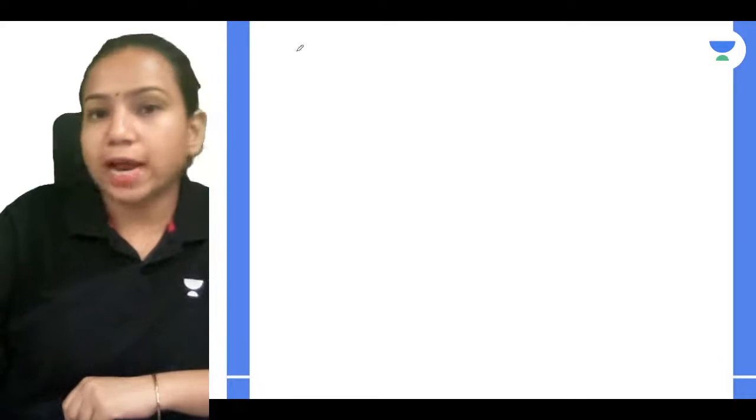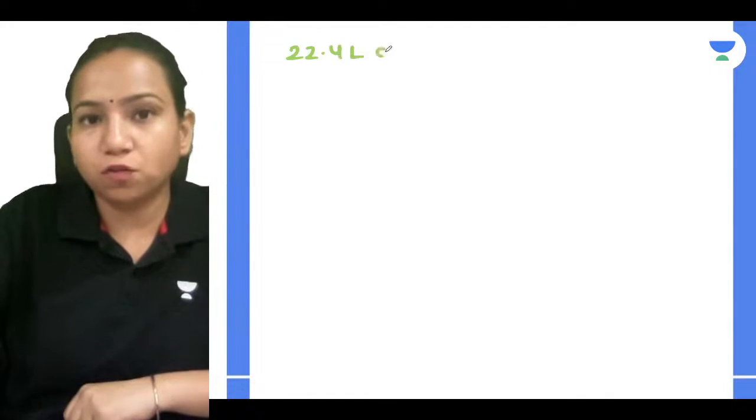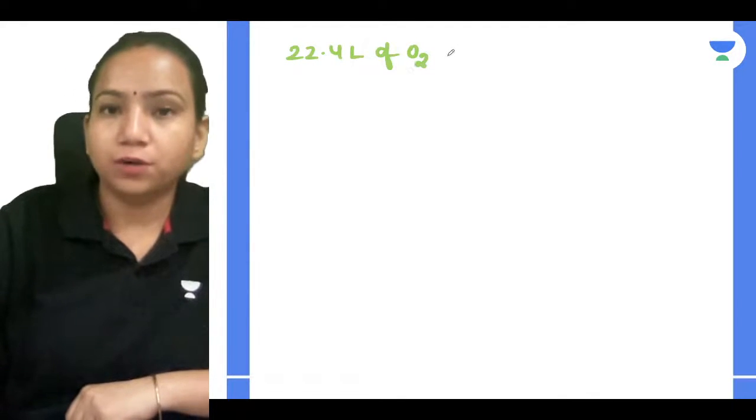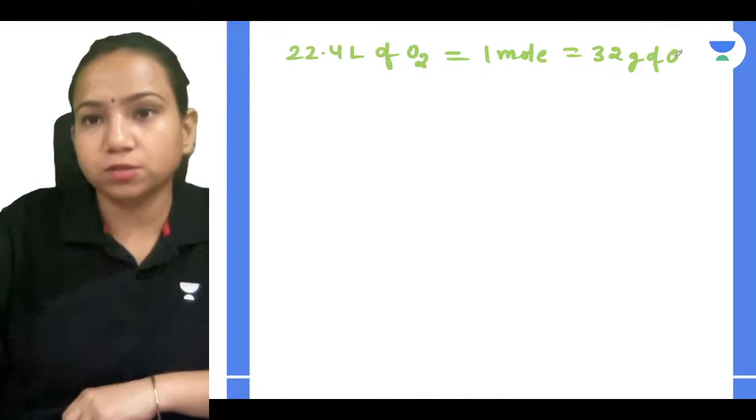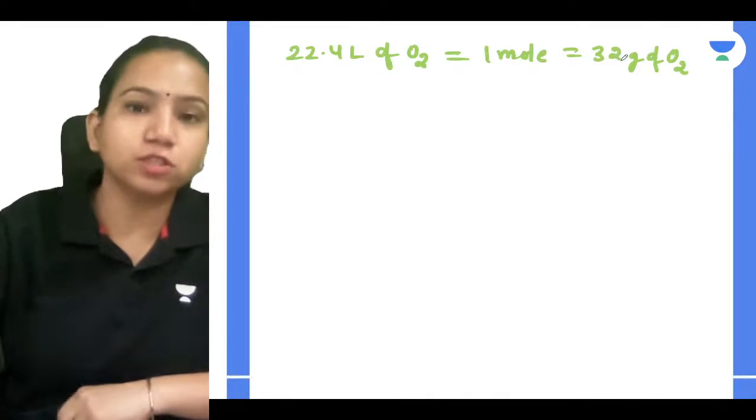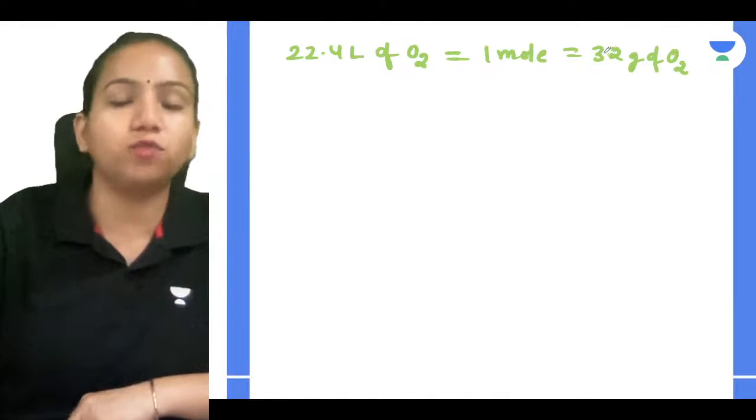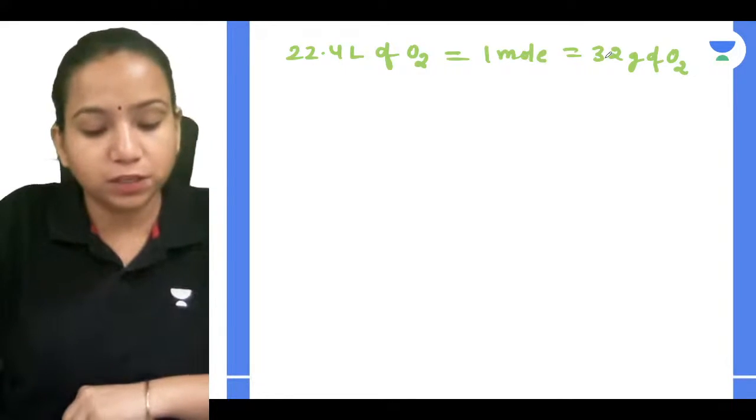Very simple. You know that 22.4 liter of O2 is equal to 1 mole, which is also equal to 32 gram of oxygen. So 1 mole of oxygen gas contains 22.4 liter and its mass is 32 gram.